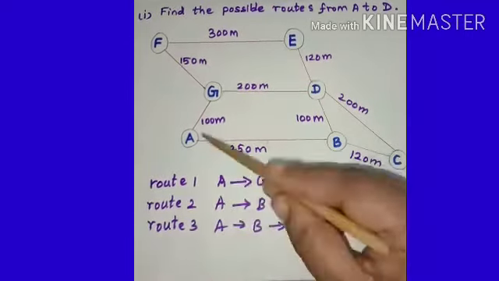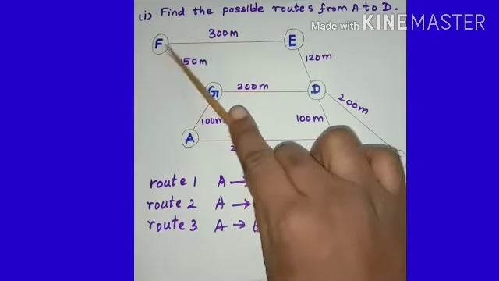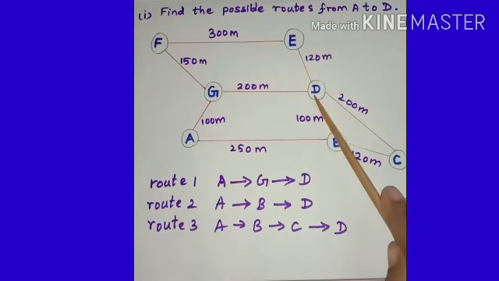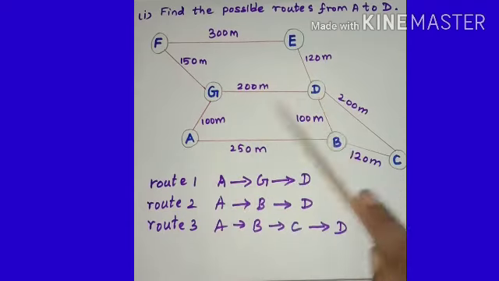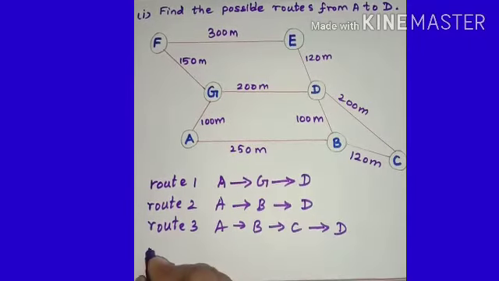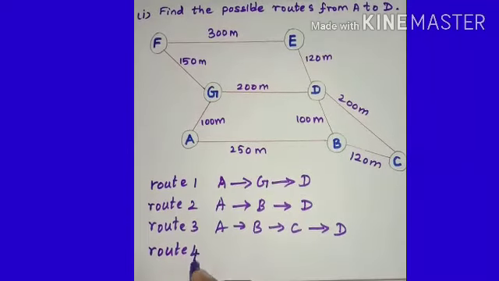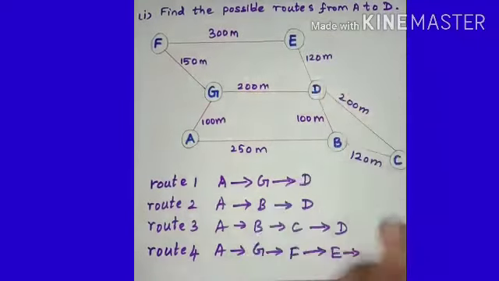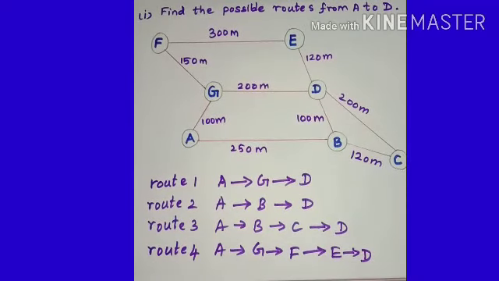That is from A to G, G to F, F to E, E to D. So the longest route we travel from A to D is A to G, G to F, F to E, E to D. So route 4 is A to G, G to F, F to E and E to D. So students, here we get 4 possible routes from A to D.